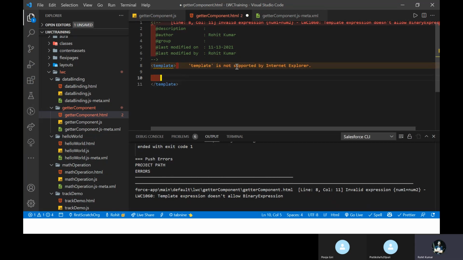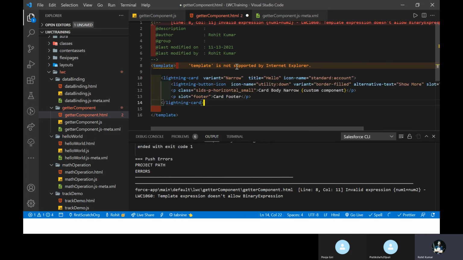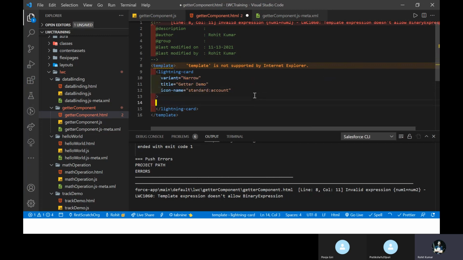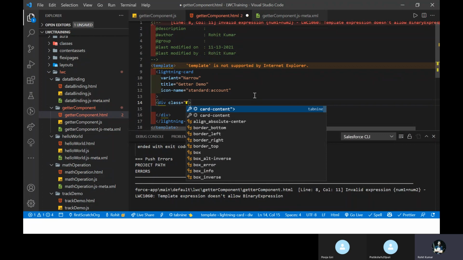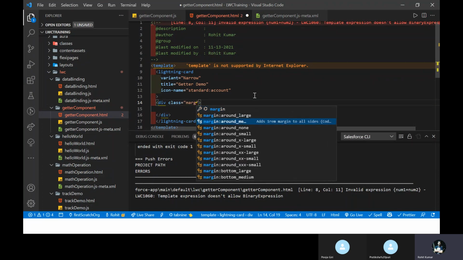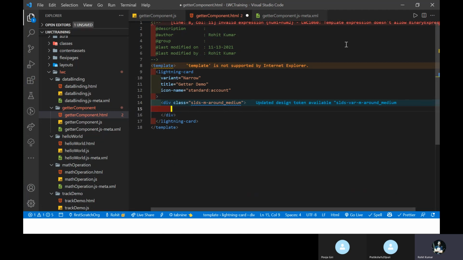Under the template, you have to write some design like an LWC card, and the card name should be like getter demo. Remove all the information from here to here, right? Under the demo, you have to give a div tag. Under the div, you write a class called SLDS margin, like medium, then save it. Under this one, let's close this one. Let me update this token first.